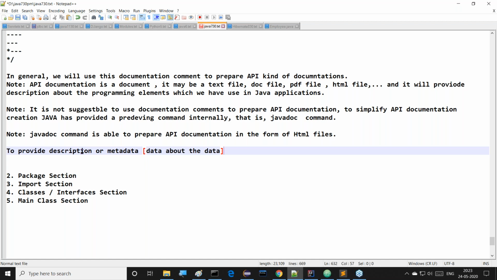Comments will not come in a documentation now. Actually, the API documentation is about our data. Then what is the requirement to provide these comments? No, not required. Comments will not come inside this document.